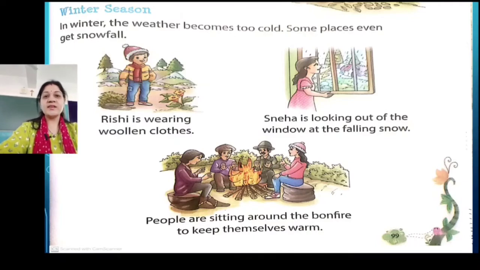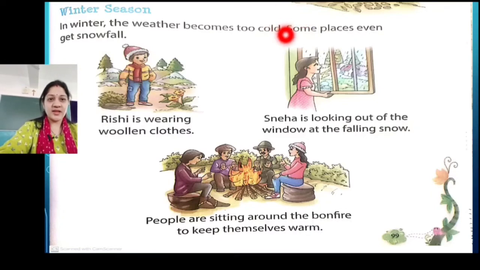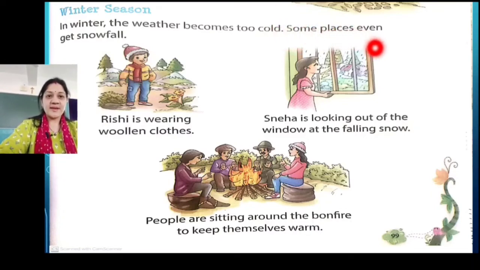We are starting with winter season, right? Keep a pencil in your hand and do read with me, right? Okay. In winter, the weather becomes too cold, okay? In winter, the weather becomes too cold. Some places even get snowfall.